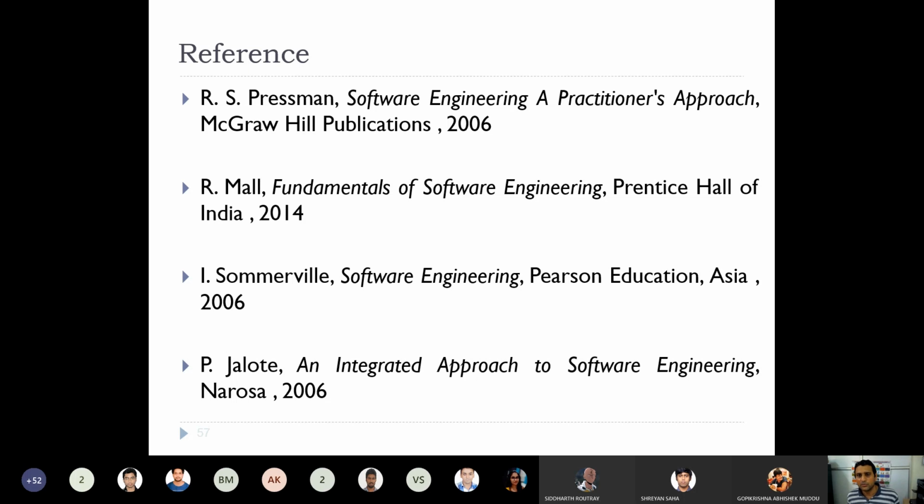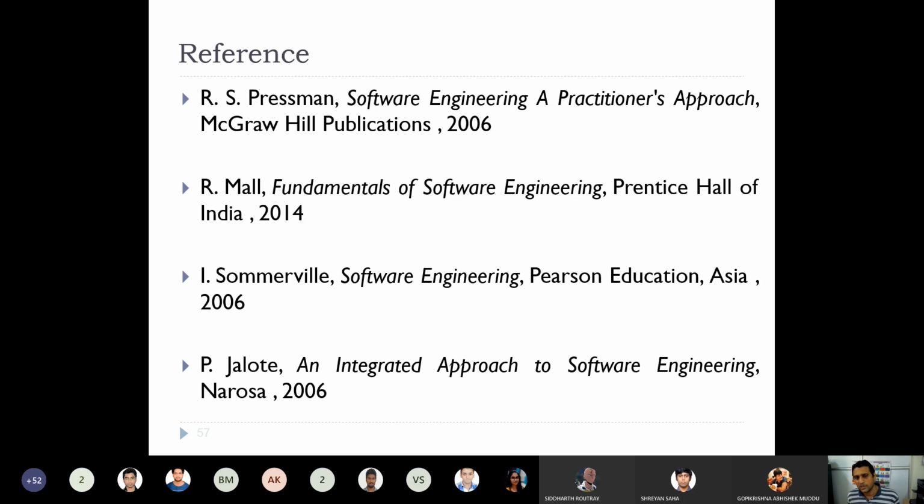These are the books you may go through. One is Pressman, Software Engineering: A Practitioner's Approach. Rajiv Mall, Fundamentals of Software Engineering. Ian Sommerville, Software Engineering, and Pankaj Jalote, An Integrated Approach to Software Engineering.